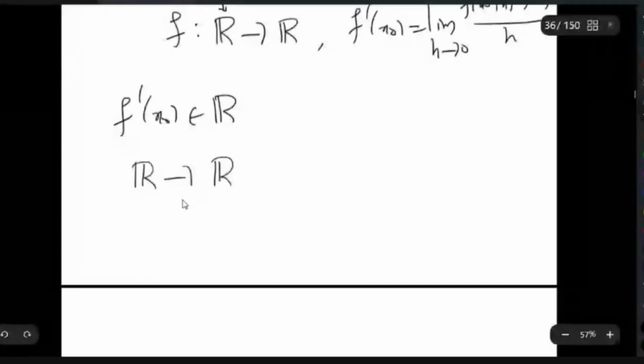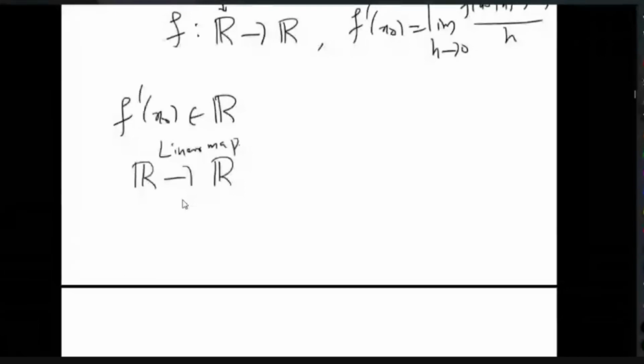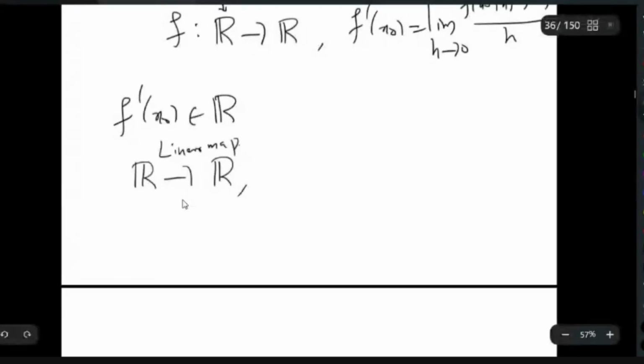All the linear maps. How does a linear map from R to R look? Scalar multiple of identity. Yes. So if I consider some linear map from R to R, it should be of the form T of x is equal to some lambda x, where lambda belongs to R. So it's just a scalar multiple.